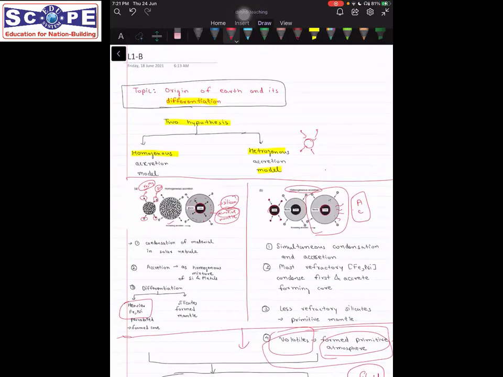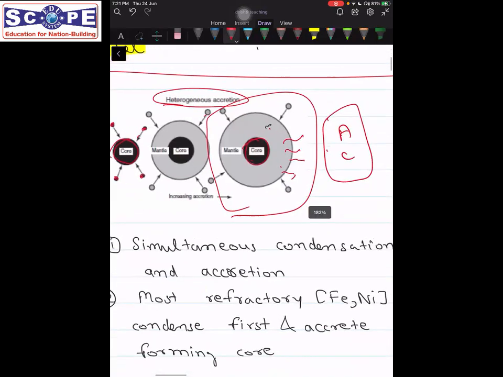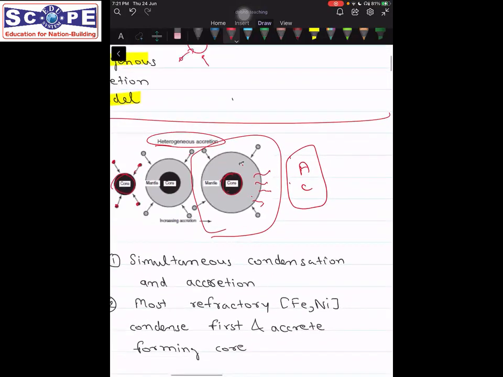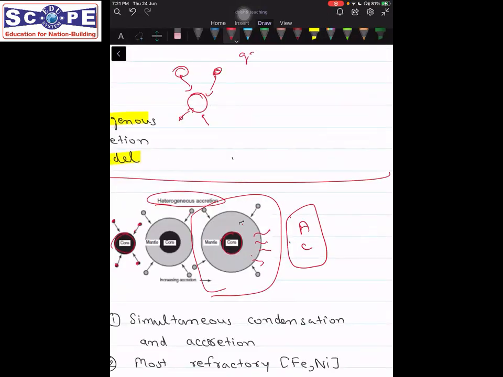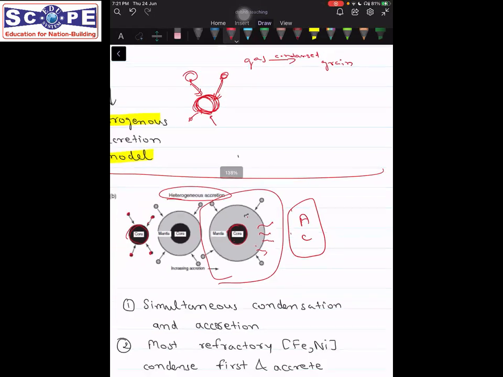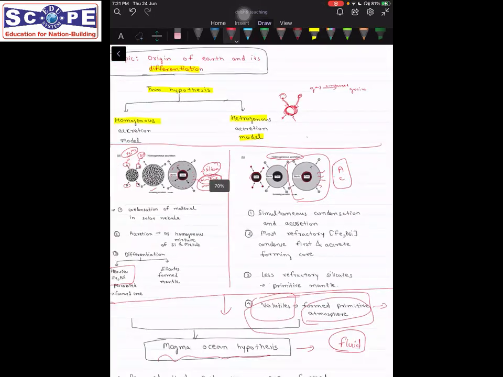And sir, one more thing, what is accretion, sir? Yeah, accretion. Accretion is nothing but when they are coming together, this process, that gas got condensed first into grains, right? And these grains, when they come together and form this material, this core, or the solid, this is called accretion. Okay. Thank you, sir. Yeah, fine.